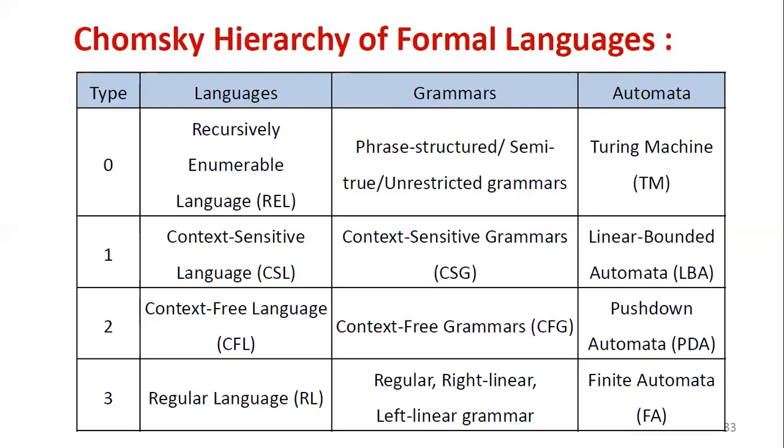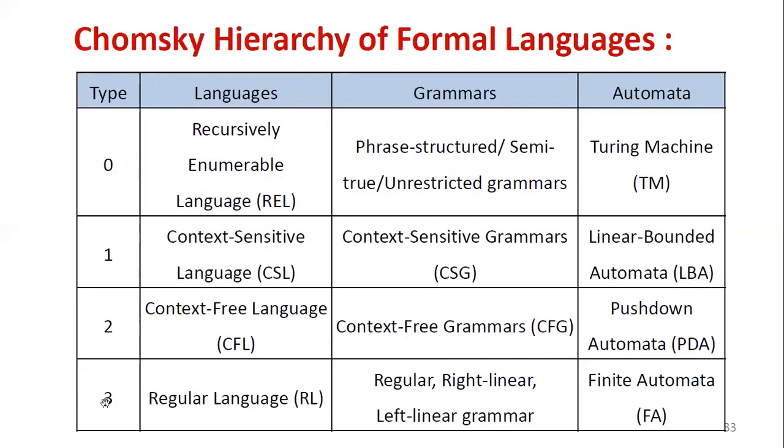Now, as per Noam Chomsky, languages and grammars are categorized into 4 families. Those can be listed in hierarchical order. That's why this is called the Chomsky hierarchy of formal languages and grammars. Under the first column, type, you can see the 4 families or categories. The first one is named type 0, the second type 1, the third type 2, and the fourth type 3.